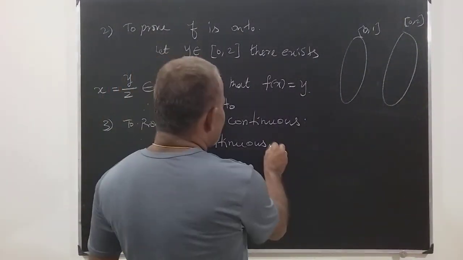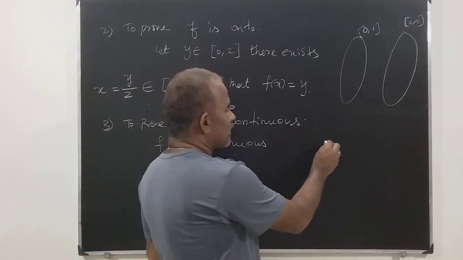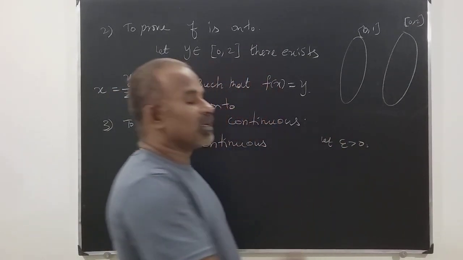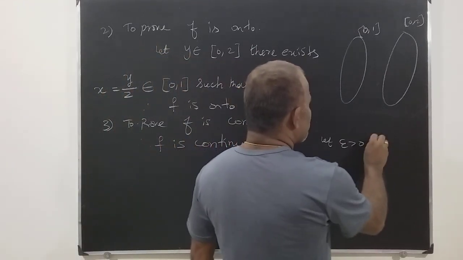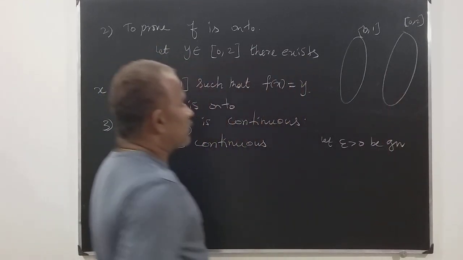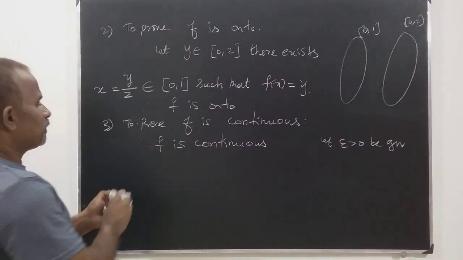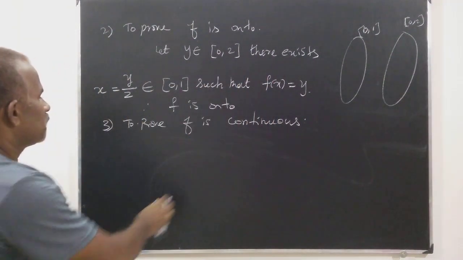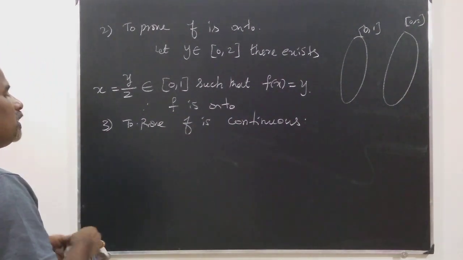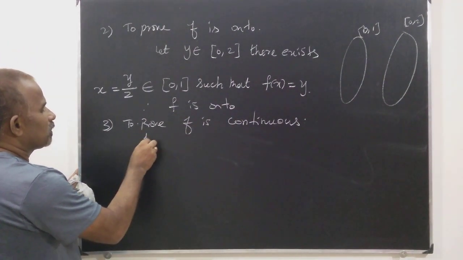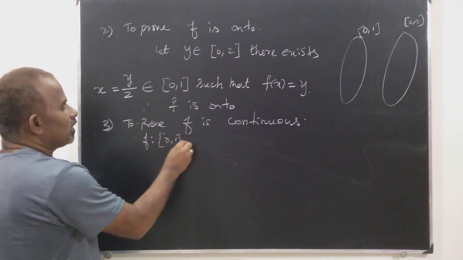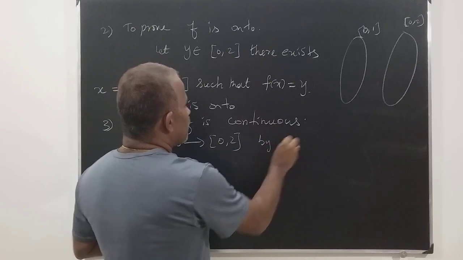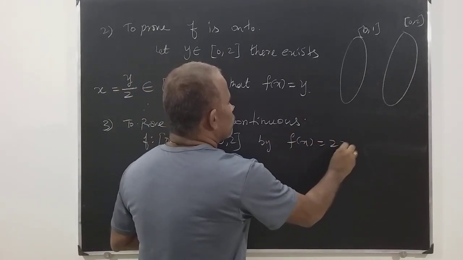Or otherwise, let epsilon greater than 0 be given. Okay, I can prove, no problem. So f from [0, 1] into [0, 2] by f of x is equal to 2x.